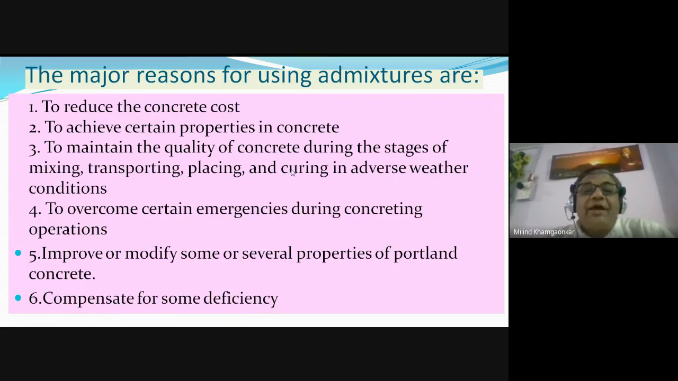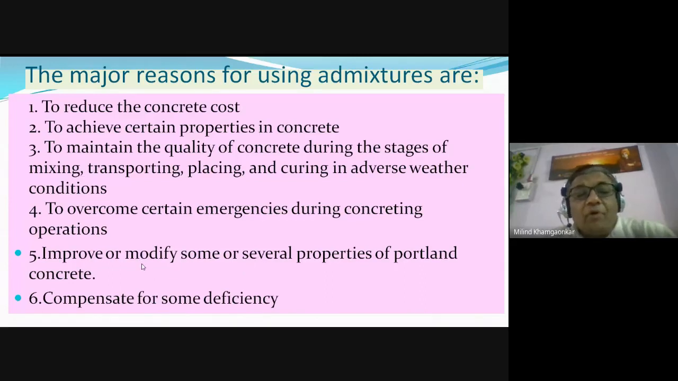So the admixtures help to overcome the problems in adverse conditions. They overcome certain emergencies during concrete operation. Okay, sometimes we want the concrete to set earlier. In that case, we may use certain admixtures which will help in early setting, or we may use certain admixtures which will help in later setting of the concrete. We will see one by one. You will definitely understand all these things.